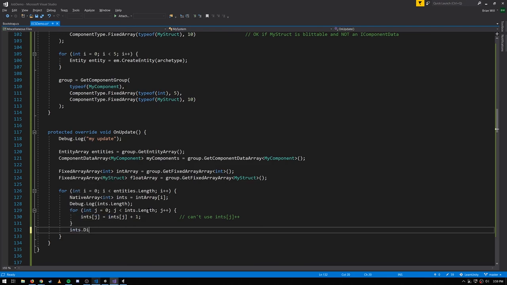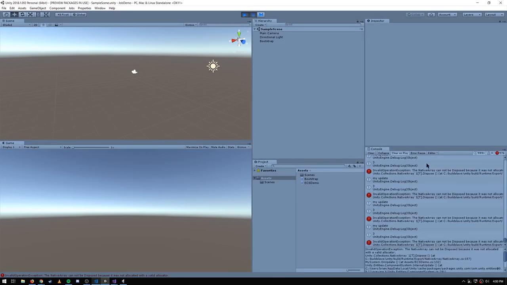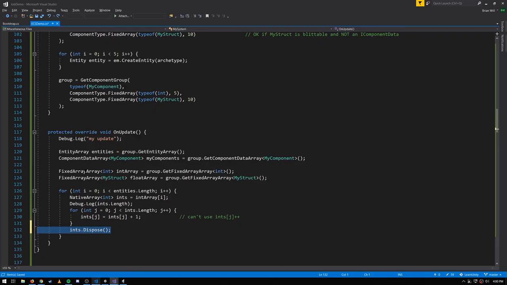Now, you may be wondering, well, if this is a native array, am I responsible for disposing of it? Should I put dispose here? And the answer is actually no. We will get an exception, and the exception is telling us the native array cannot be disposed because it was not allocated with a valid allocator. That message is a little cryptic, but what it's saying is that these native arrays aren't allocated in the normal way. They're part of components stored in the entity manager chunks, and these native array values we're getting here are just representing a pointer to that location in memory. So you wouldn't want to dispose of it, because the way we get rid of components in our entities is by remove component or by destroying the entity. That's how we're supposed to get rid of these things. So you should not dispose these native arrays.